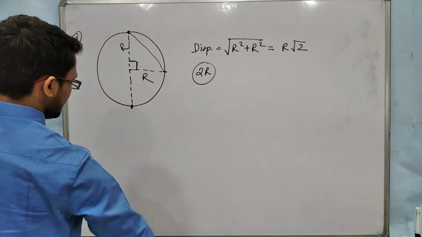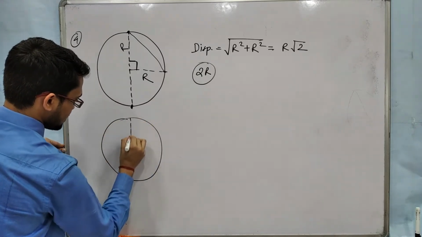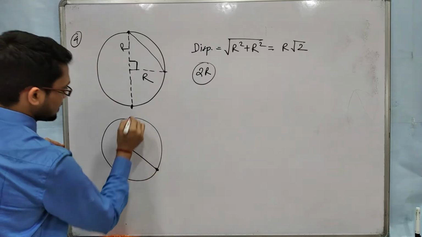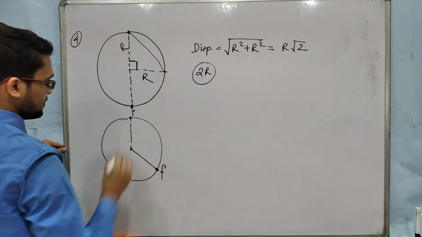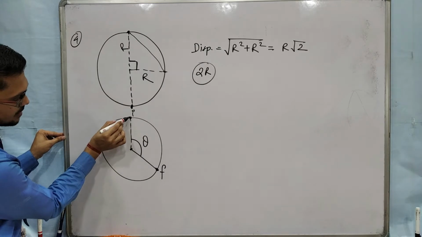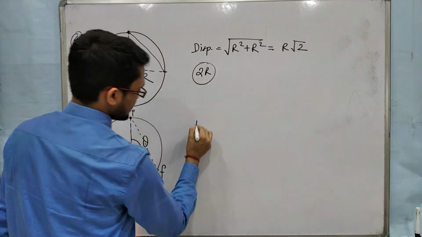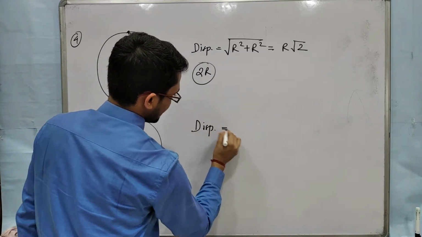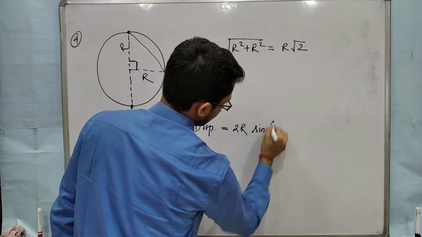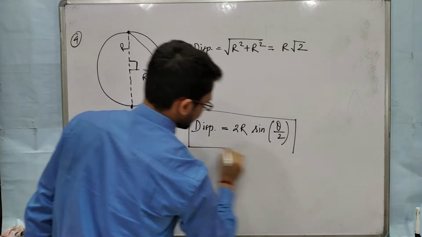Now I am giving the general case. Suppose this is the initial position and the object goes to this point, the final position, and suppose this angle is theta. Then the displacement will be, I am giving a general solution, 2r sin theta by 2. Now try to remember this.